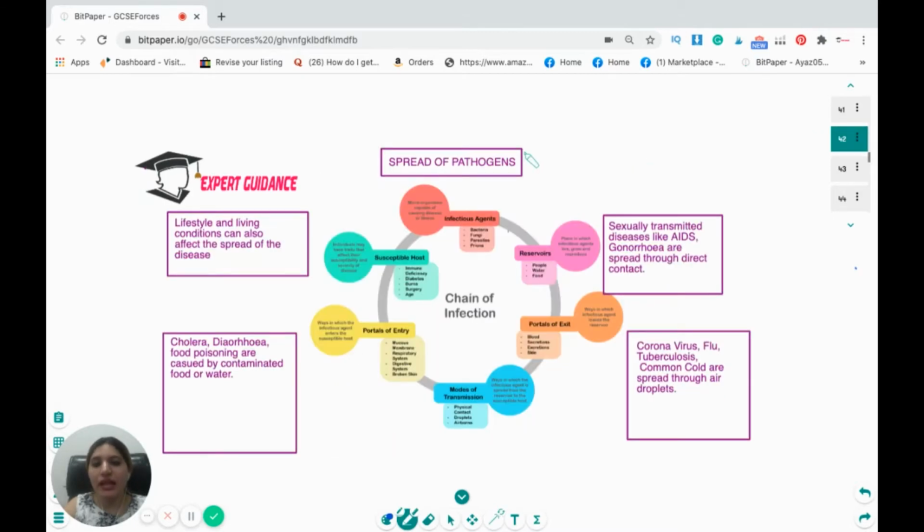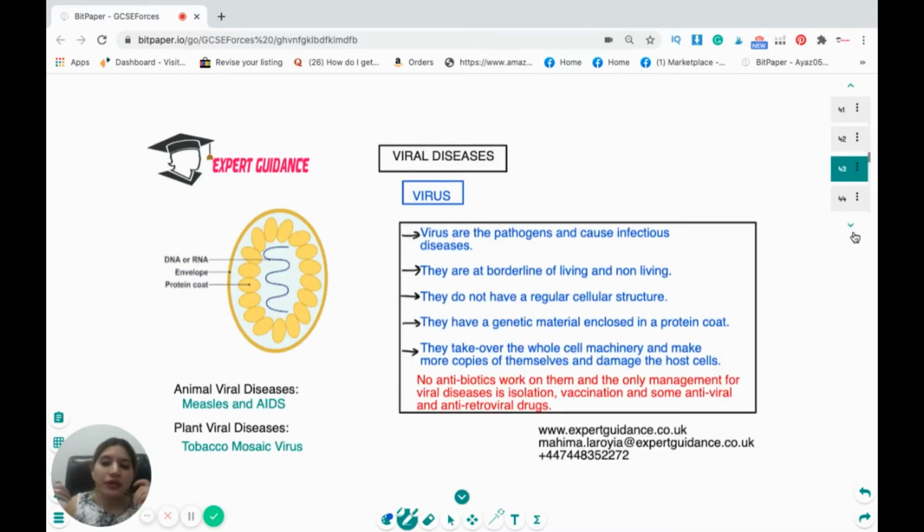Now, how does a pathogen spread? The lifestyle and the living conditions can cause the spread of disease, like cholera, diarrhea, and food poisoning. They are caused by contaminated food and water. Some pathogens are spread by sexual transmission, like AIDS and gonorrhea. And there are some diseases like coronavirus, flu, tuberculosis, and cold. They are spread through air and droplets. So these are the various ways the pathogens are spread. And they can ask you questions like, what are the ways in which pathogens are spread from an infected to a healthy person?